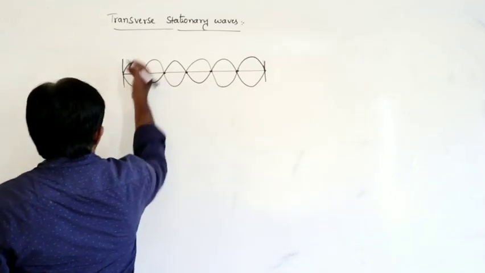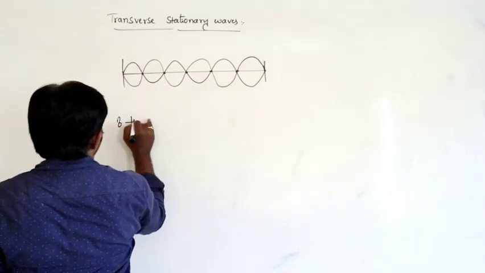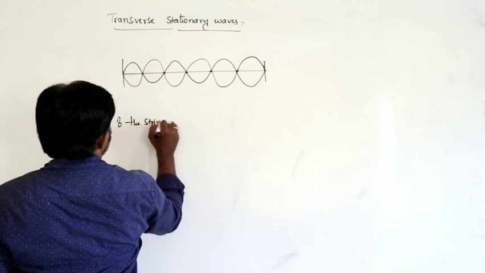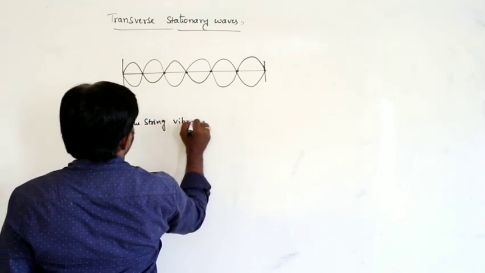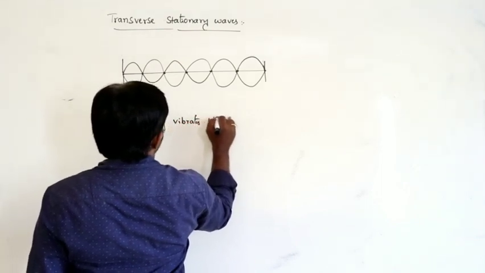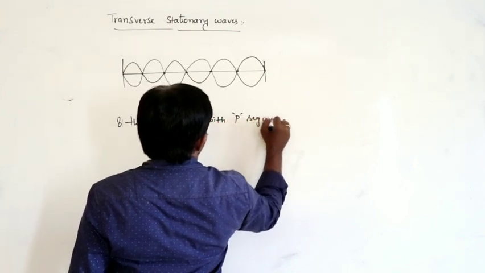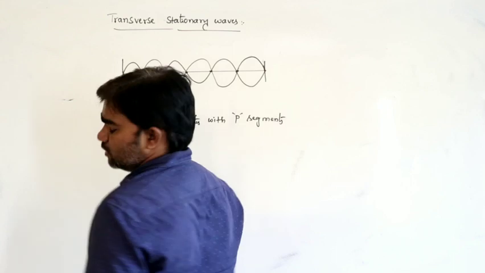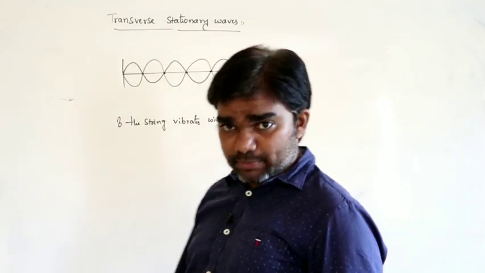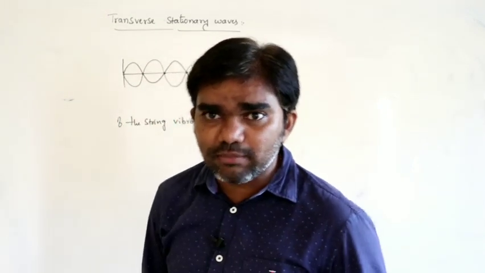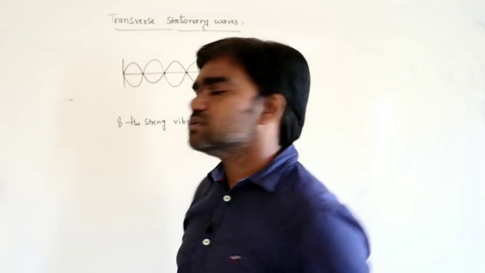So here, let us say the string vibrates with p segments or p loops. What happens?